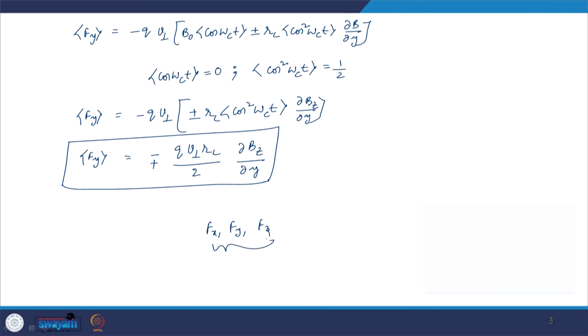We can use these three in the expression for the generalized drift velocity, 1 by q F cross B by B square. We will stop here. In the next class, we will see how we can substitute this into the drift velocity formula, how we can get the gradient drift velocity, and what the consequences of such a drift velocity are.